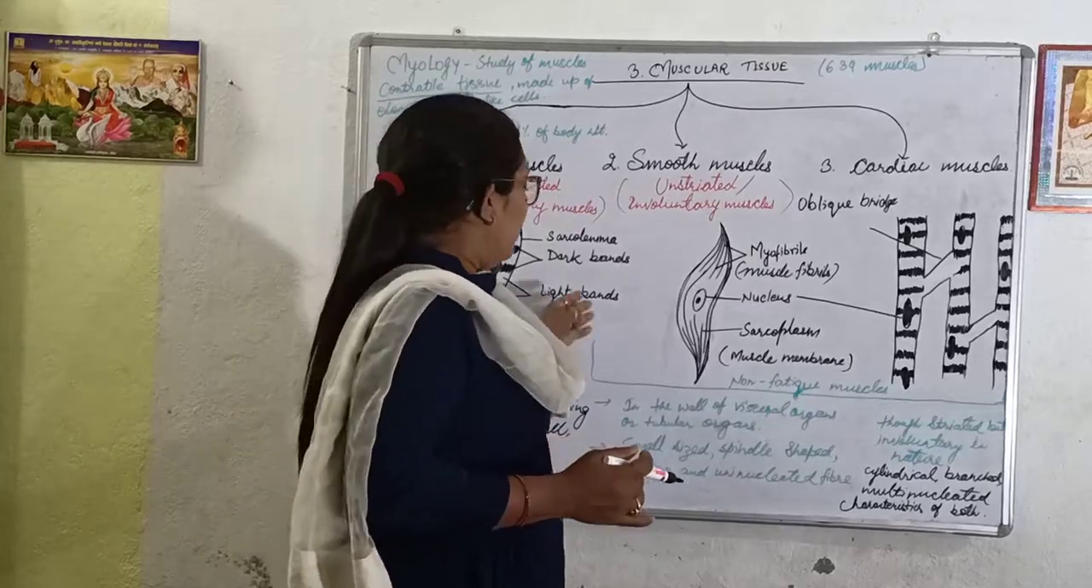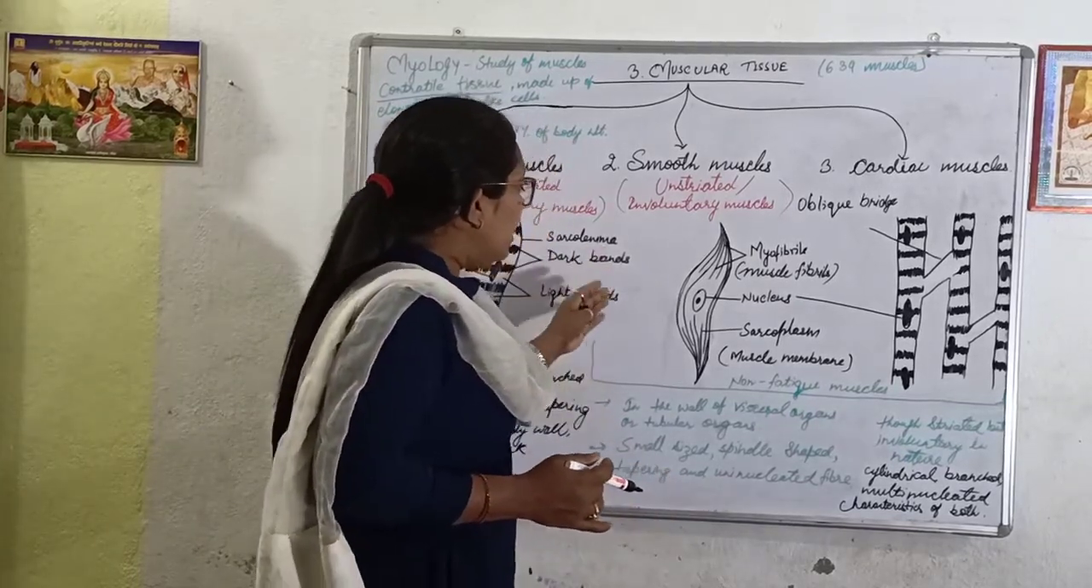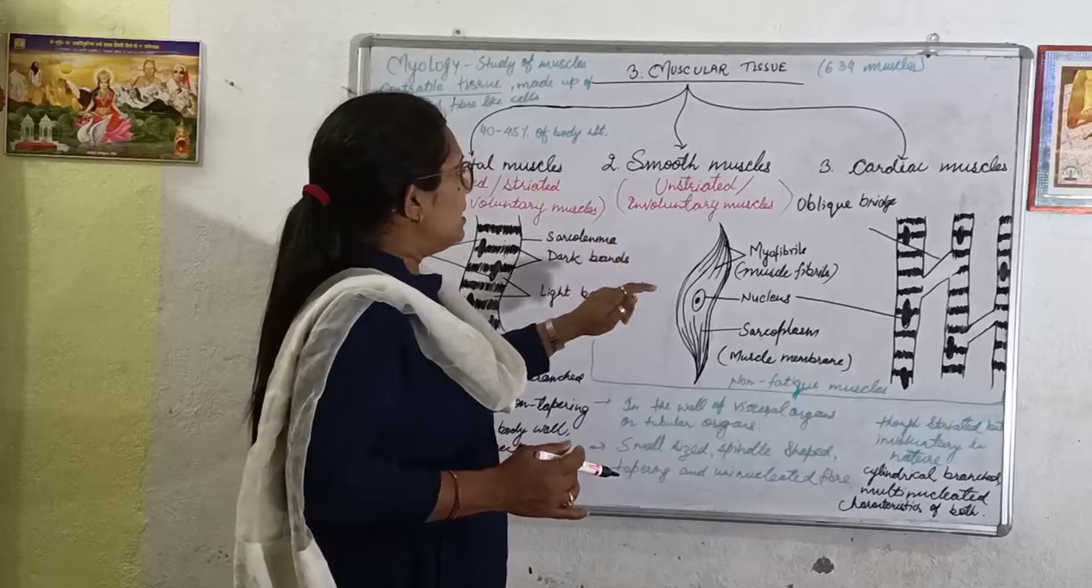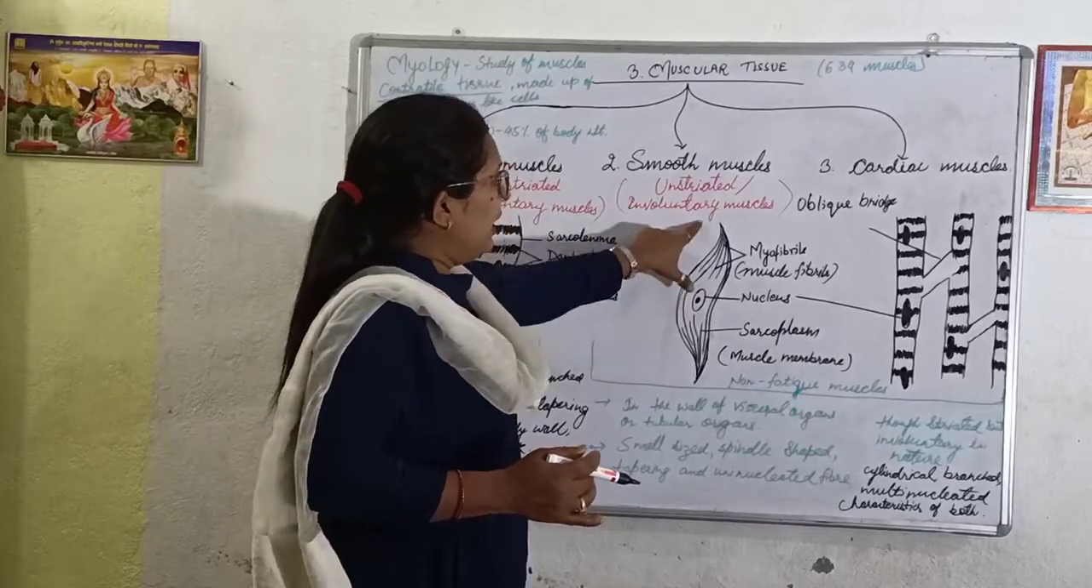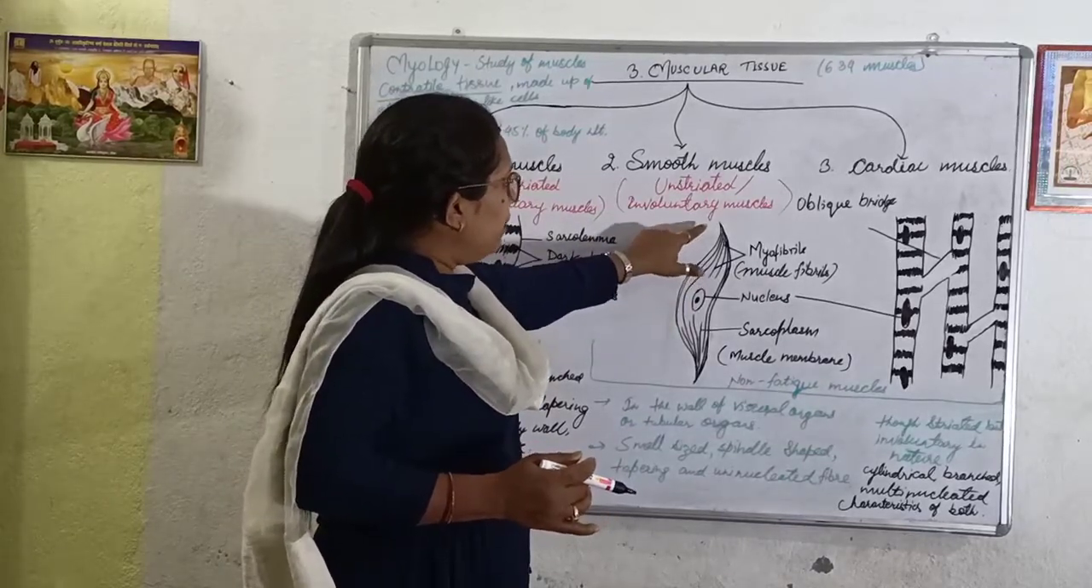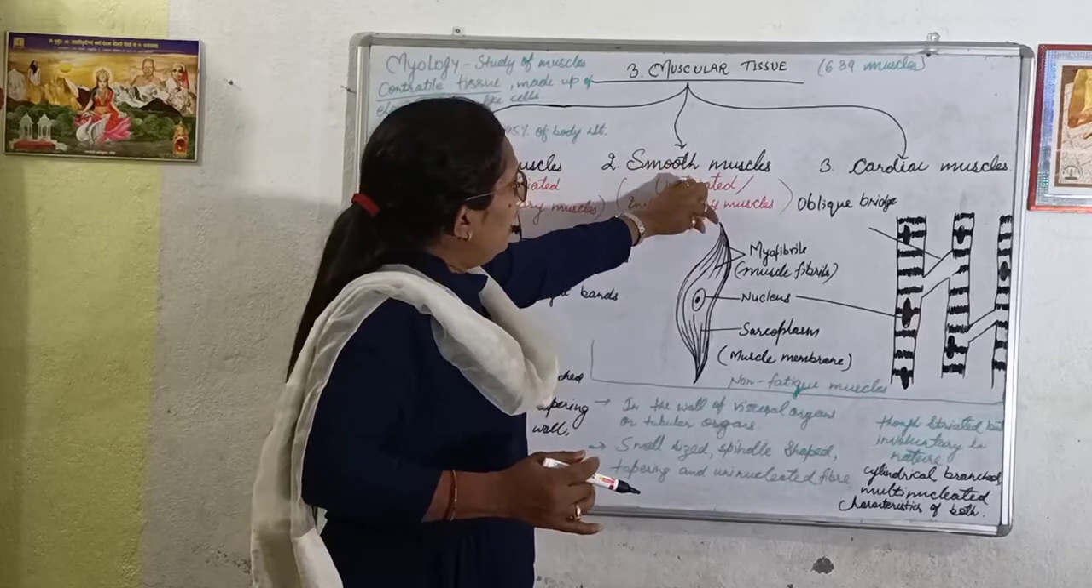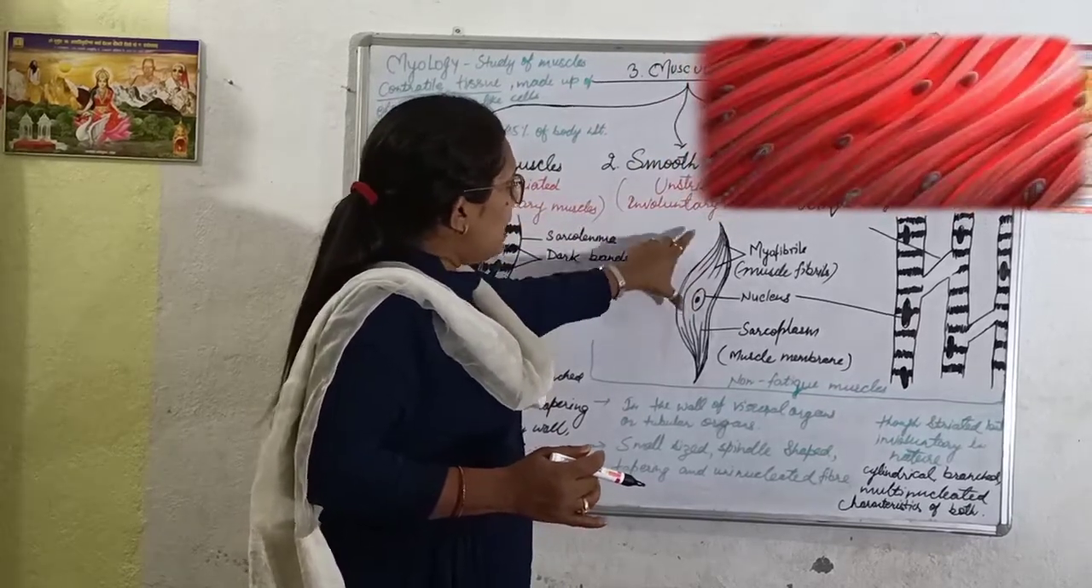Now we will talk about the location of this type of muscles. These are tapering at both ends. Both ends are constricted. So these are known as tapering.